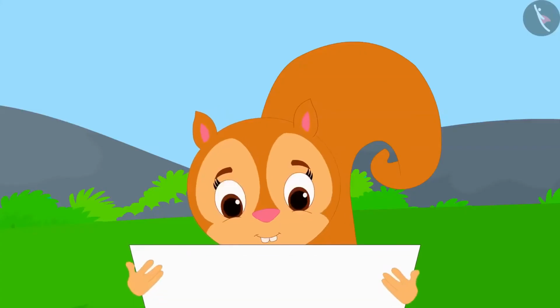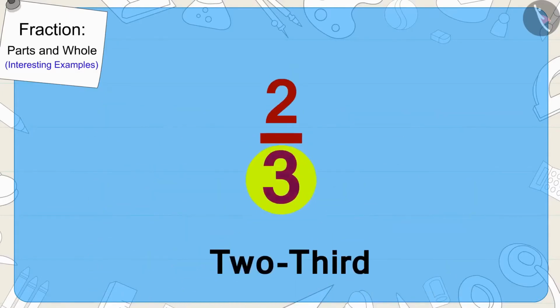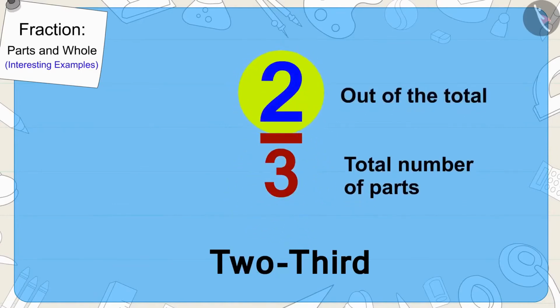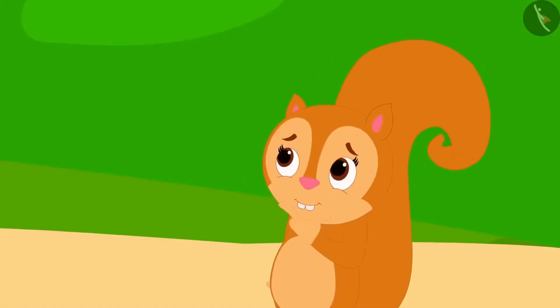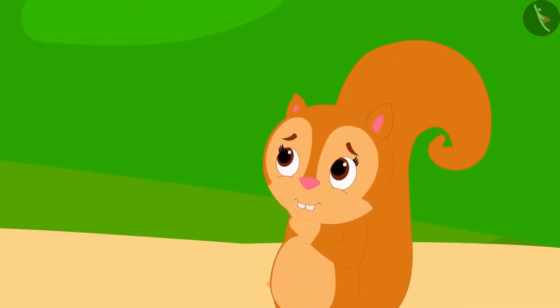It was written in that clue that she would have to find a roof whose 2/3 part is made of yellow bricks. Children, can you tell what kind of roof will it be? Yes, it will be a roof which is divided into 3 equal parts, and 2 parts of it would be made of yellow bricks.